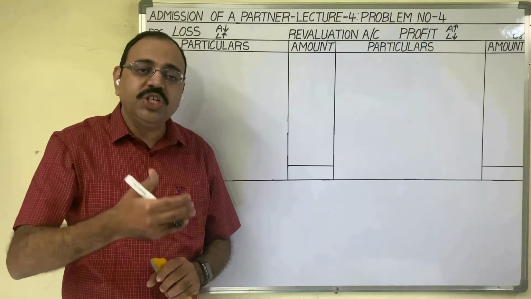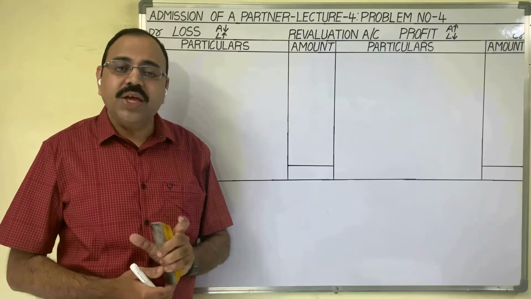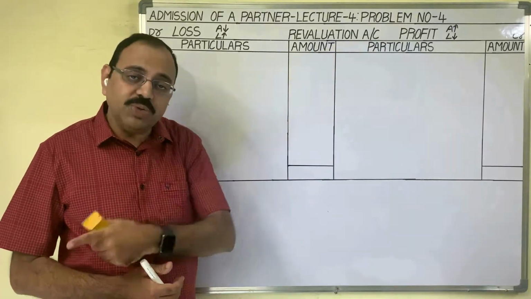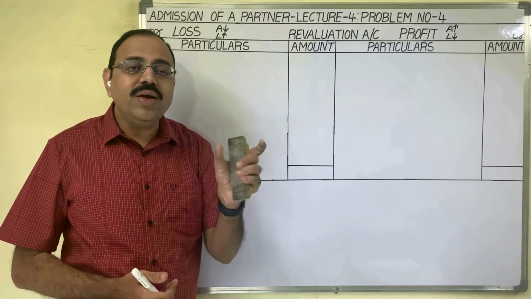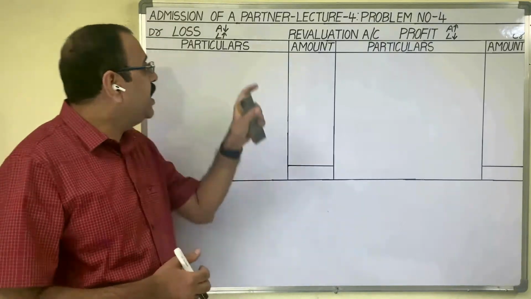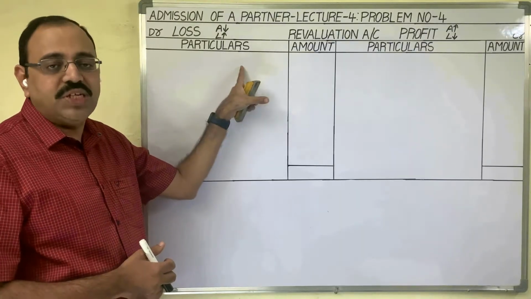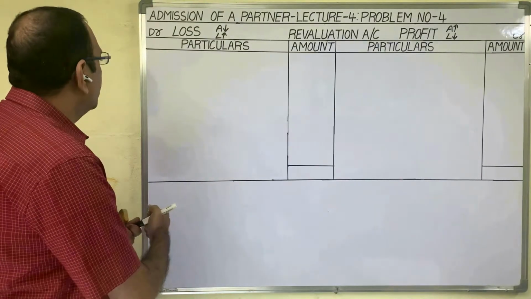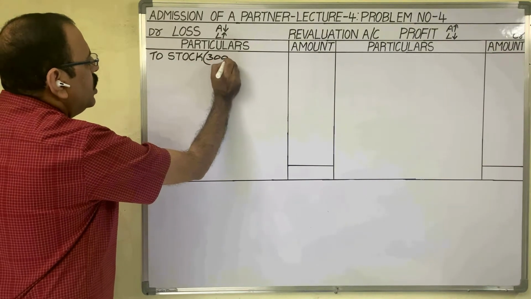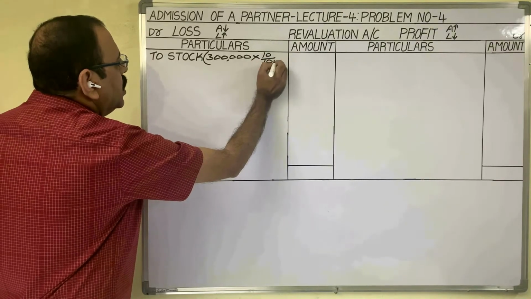At the time of admission of a new partner, the old partners inquired in the market and came to know that the market value of stock is 10% less than this book value. Stock is an asset, and its value is reduced by 10%. When asset value reduces, it is a loss. It should be debited to the revaluation account. To stock, show the calculation in brackets: stock book value 3 lakh rupees, 10% of this 3 lakh is decreased.